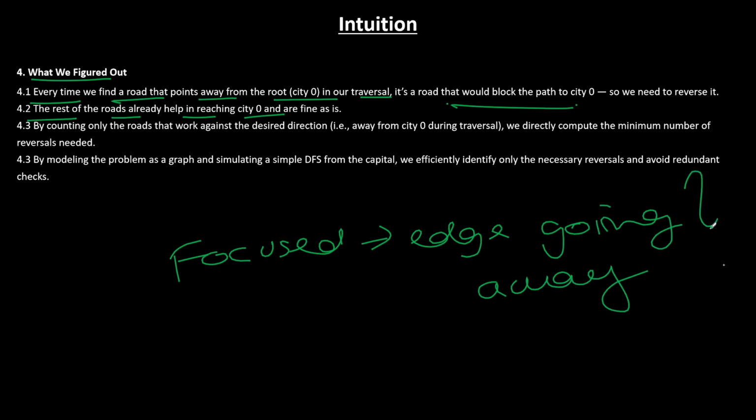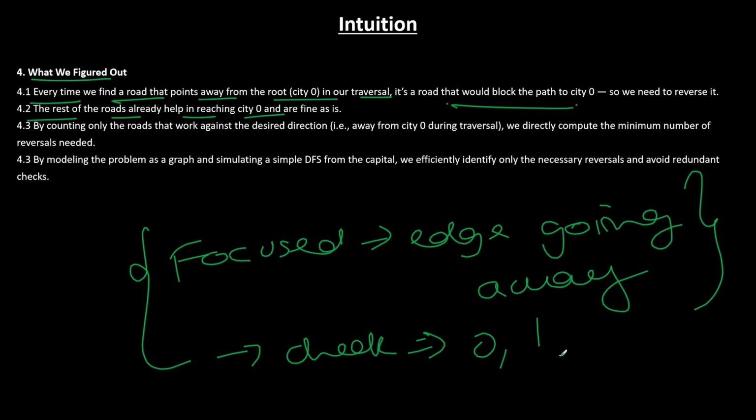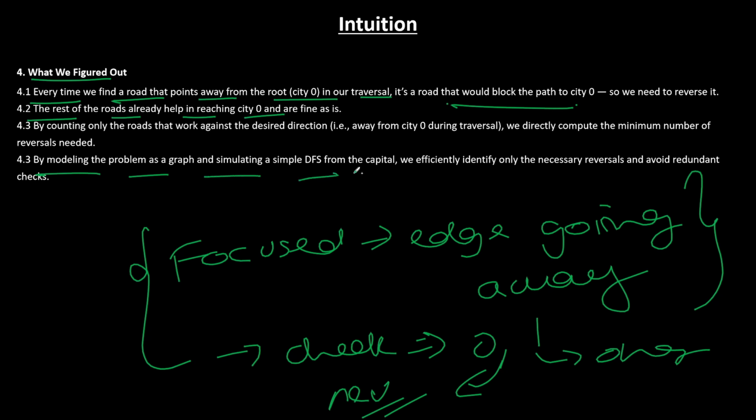Secondly, we used check as the keyword here, 0 and 1, to identify this one as original and this one as reversed. Fine. By modeling the problem of a graph as a tree and simulating a simple DFS from the capital, we efficiently identify only the necessary traversal and avoid redundant checks, right? So I hope you understood this intuition. Now let's move to the next slide.